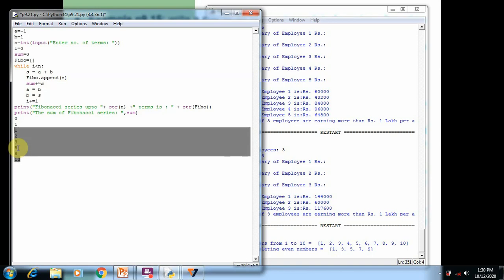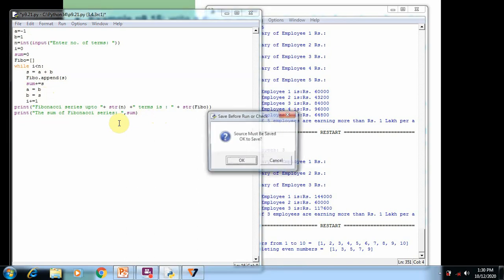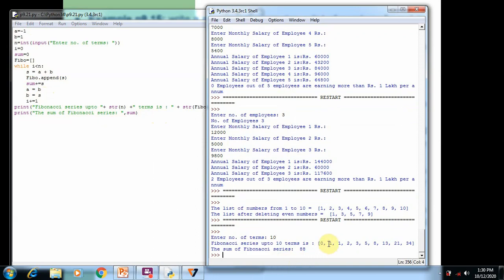So by using this Fibonacci rule, we create a Fibonacci series here by using a while loop and print it on the screen, and by using the sum function we also add all the Fibonacci series elements and print the result. Here you can see, enter the number of elements which you want to generate in the Fibonacci series. So I entered 10. So here you can see 0, 1. This one is the default rule. The third element is 1 because 0 plus 1 is equal to 1. Fourth element is 2 because 1 plus 1, 2. And next element is 3 because 1 plus 2 is 3.